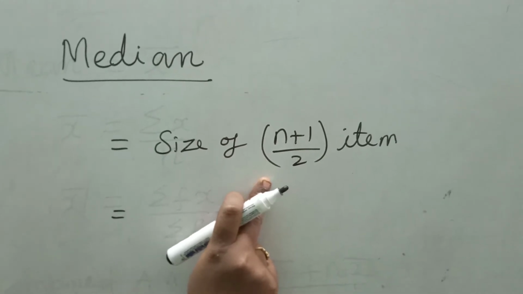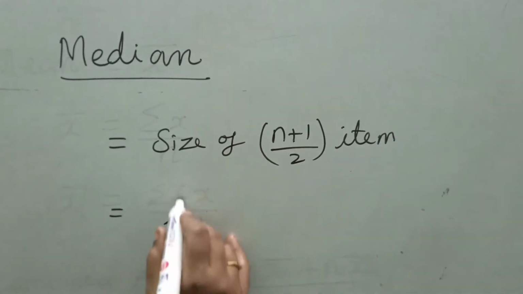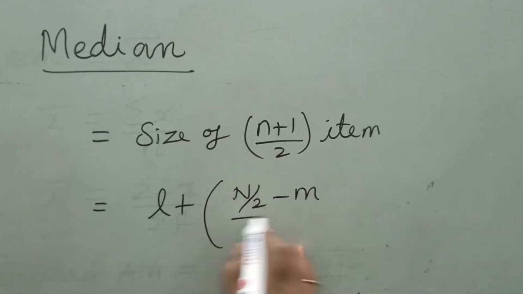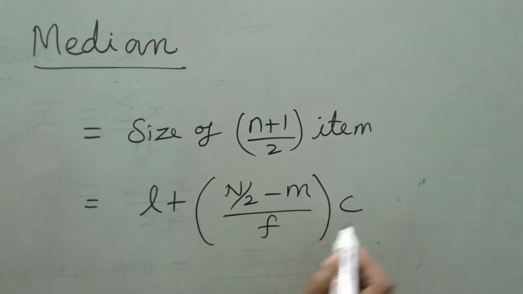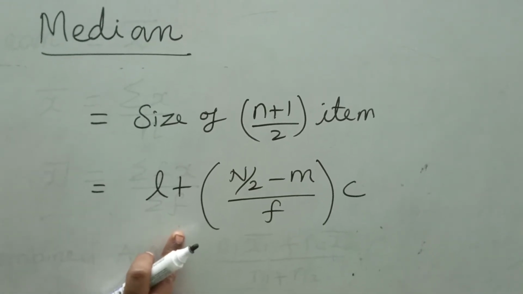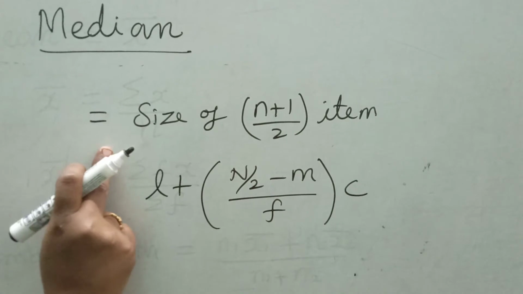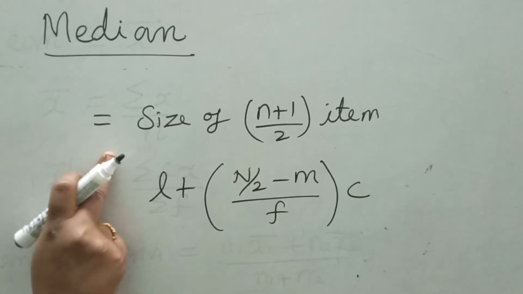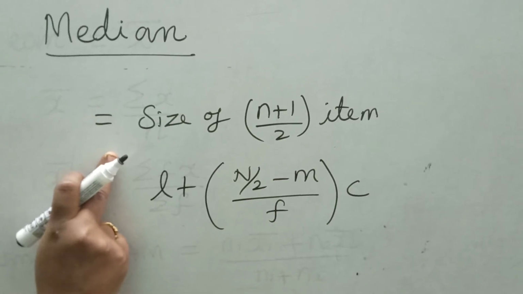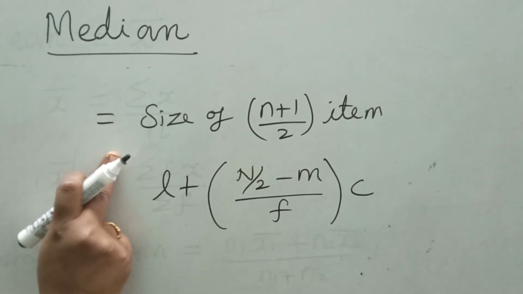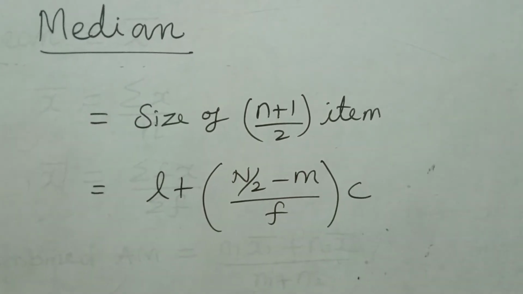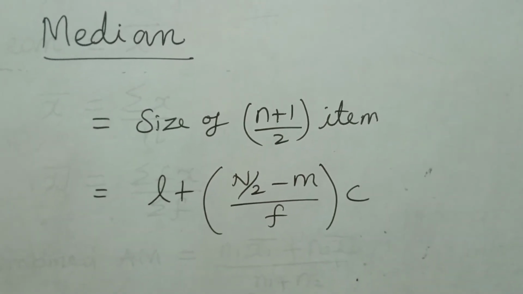Then median for continuous data is L plus n by 2 minus m by f into c. This formula is only used for continuous data. For raw data, we have to arrange the data in ascending order and select the middle number, that is called the median. If two middle numbers are there, we have to find the average of the two middle numbers. That formula also we can use.